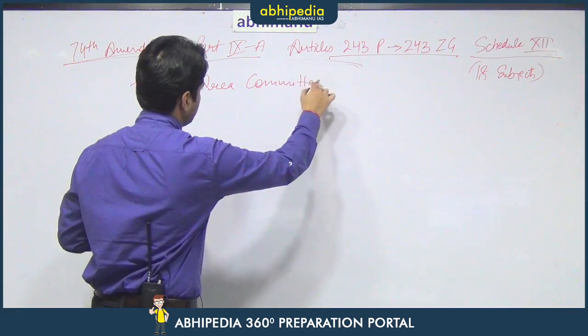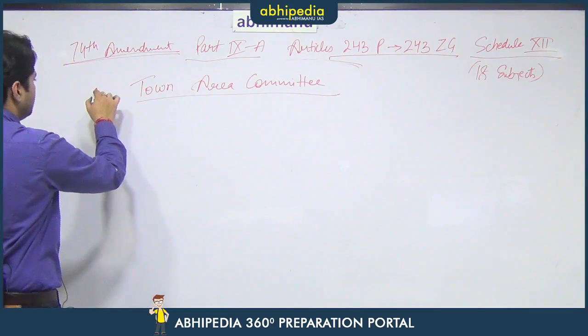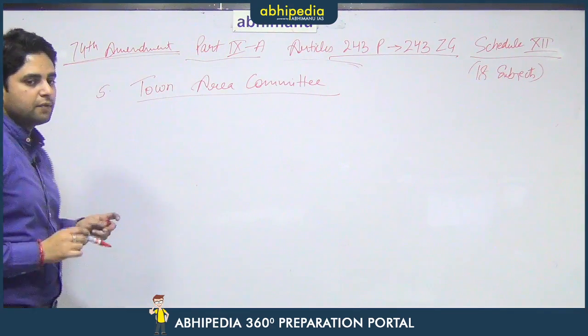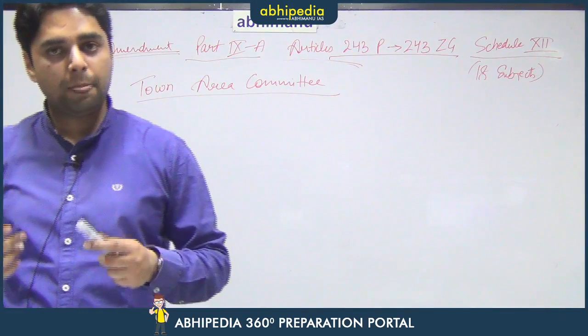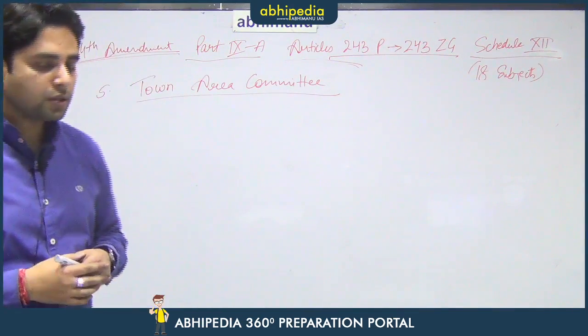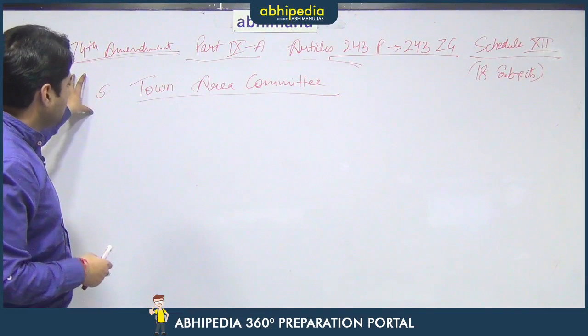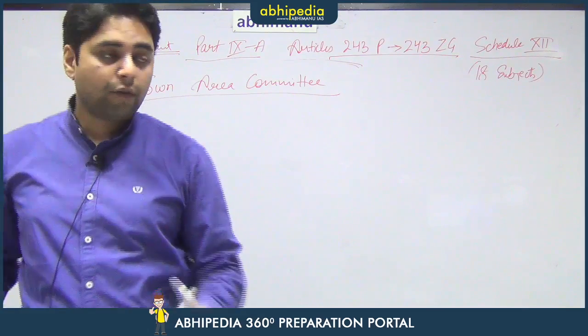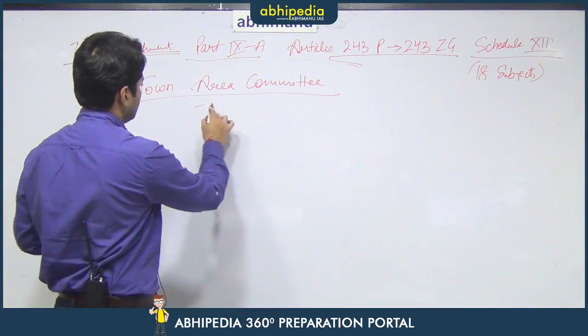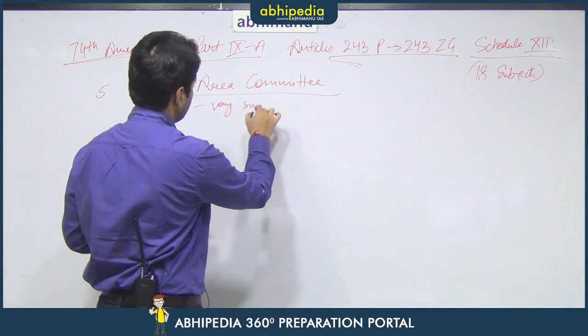So, this is the fifth such body. The first body was the municipal corporation, second was the municipal council, third was the Nagar Panchayat, fourth was the notified area committee, and fifth is the town area committee. Now, this town area committee is again for a very small town, a very small town.